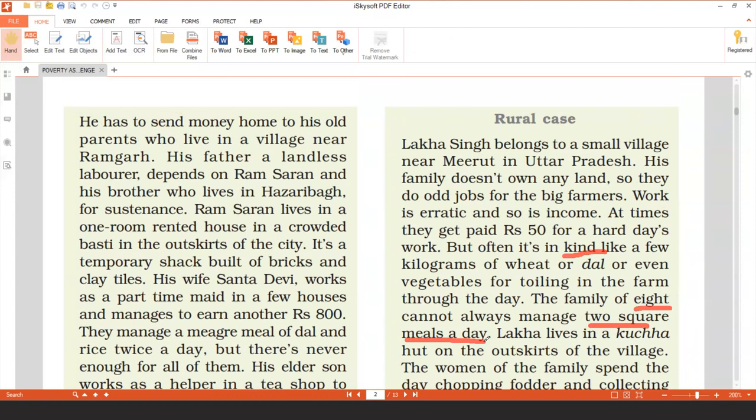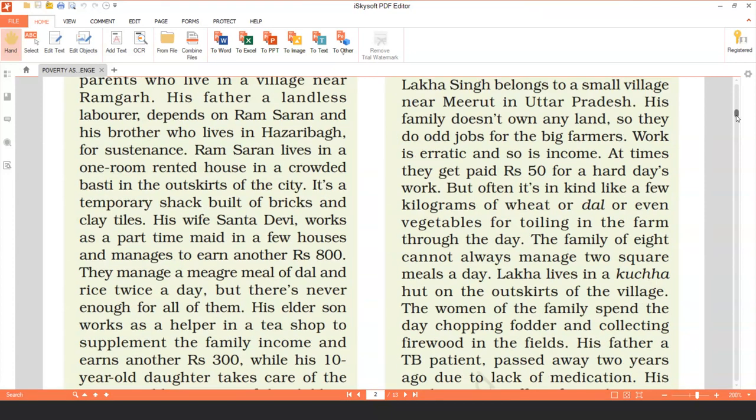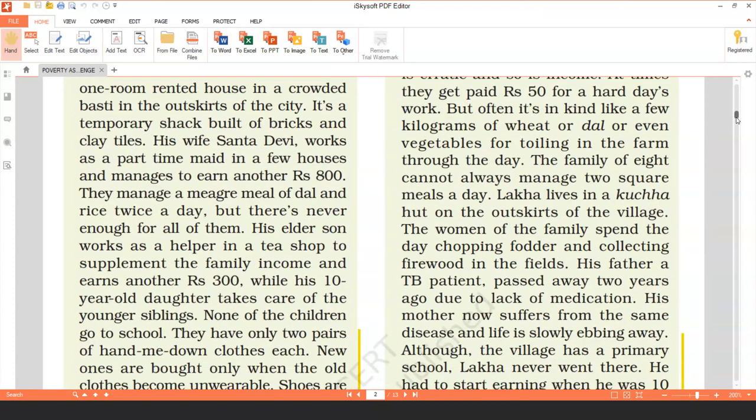And where does Lakha live? Does Lakha live in a big house? No. He lives in a kacha hut. Kacha hut means anytime it can come down. Even if there is a small storm or wind, his hut will come down. That is what is called a kacha house. He lives in a kacha hut.